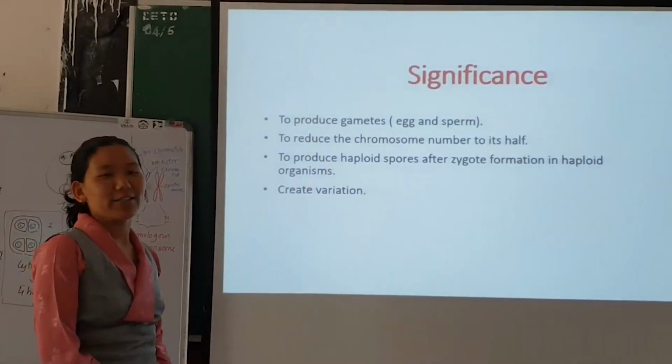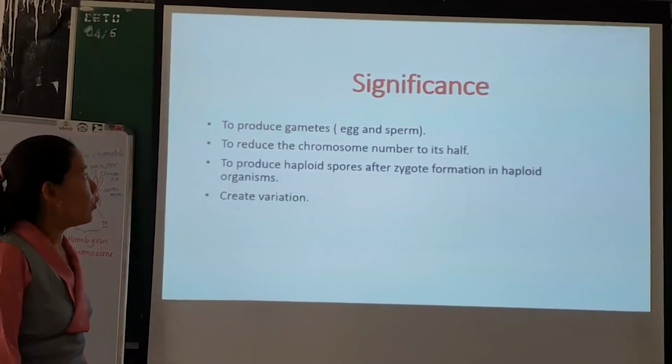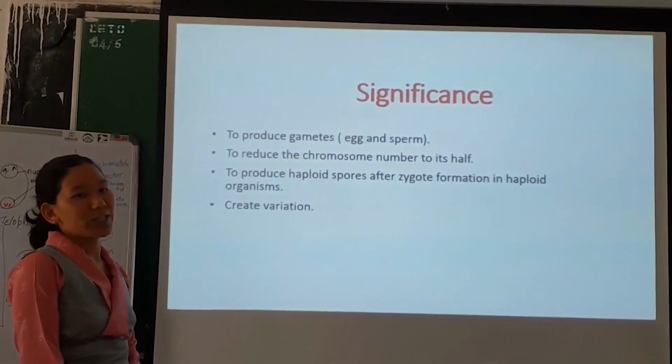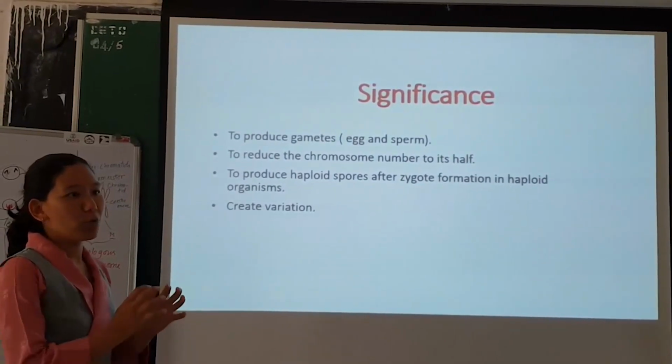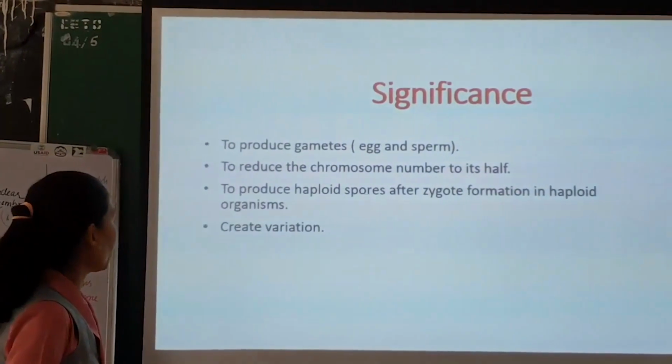Now let us look at the significance of meiosis. Meiosis is very important for the production of gametes because it reduces the chromosome number to half, so that the chromosomal number of an individual can be restored during fertilization.